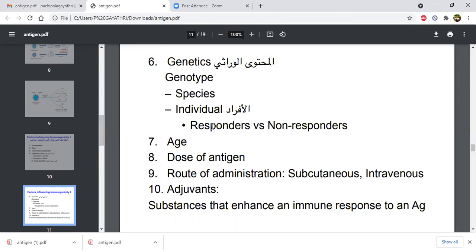Then the route of administration: subcutaneous means through the skin, intravenous means through veins. Routes of entry also influence the immunogenicity. Then adjuvants: substances that enhance an immune response to an antigen are called adjuvants. Slowly, they encourage the antigens.